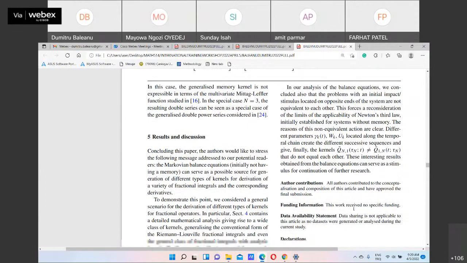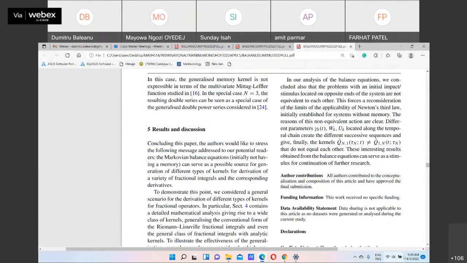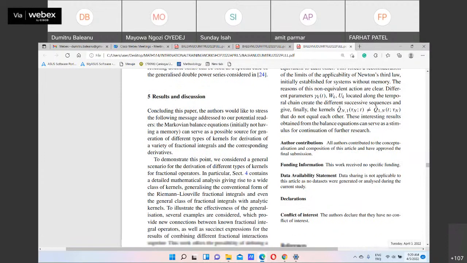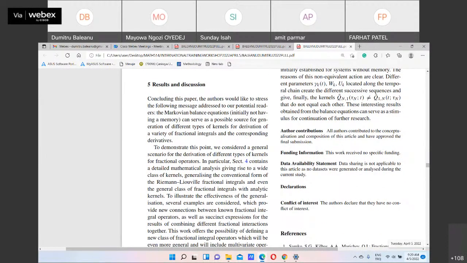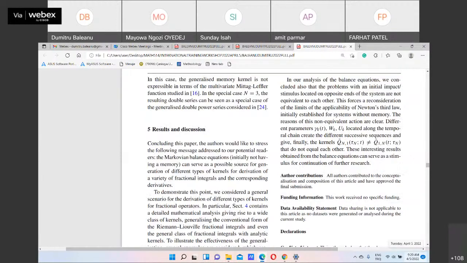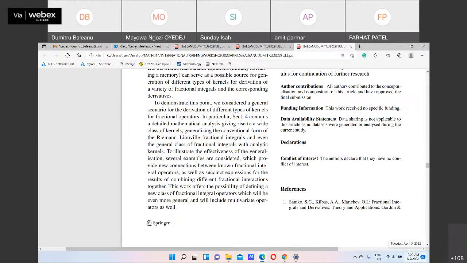Concluding the paper, I would like to stress the following message addressed to our potential reader. The Markovian balance equation, initially not having memory, can serve as a possible derivation of a variety of fractional integrals and the corresponding derivatives. To demonstrate this point, we consider a general scenario for the derivation of different types of kernels for fractional operators. Right. Some of them are related to the Mittag-Leffler kernel: one parameter, three parameters, four parameters, and multivariate parameters.